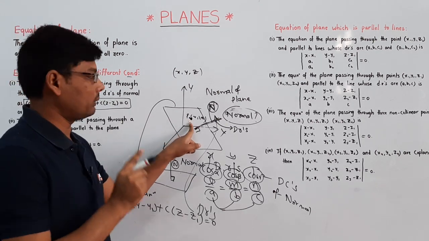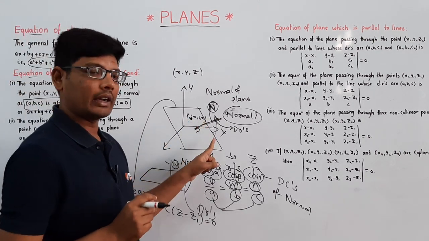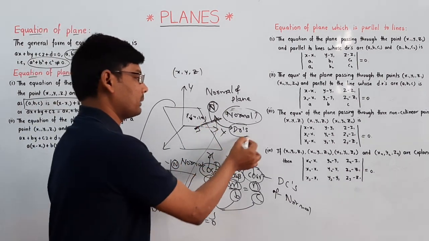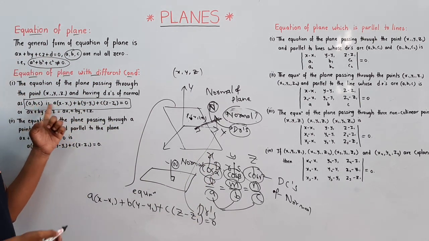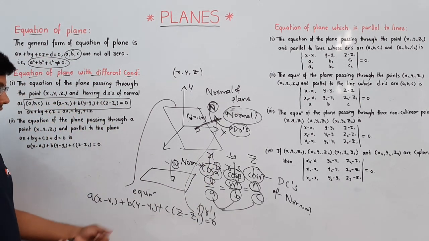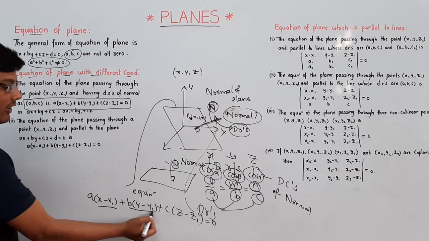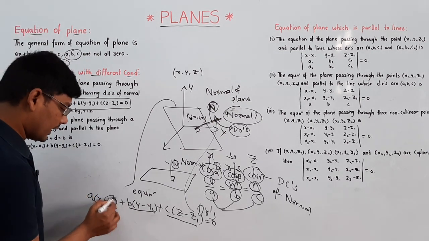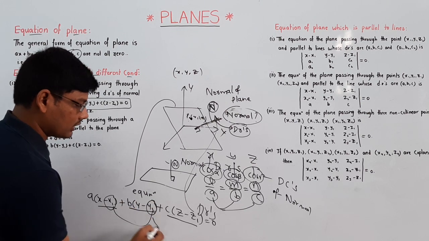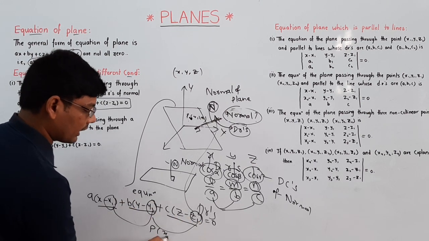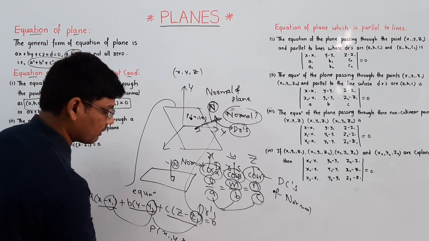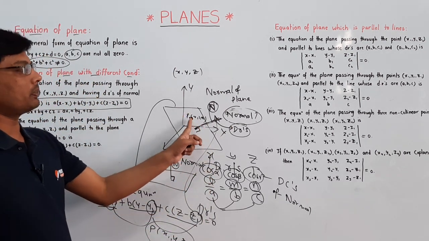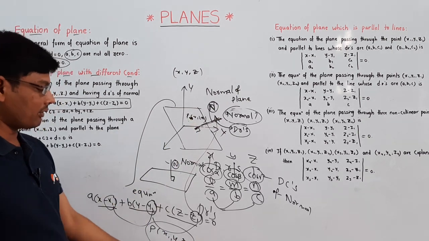Passing through the point P of x1, y1, z1, and the direction ratios of the normal of the plane are given. Then the equation of the plane is A of (x minus x1) plus B of (y minus y1) plus C of (z minus z1) is equal to 0, where x1, y1, z1 is the point P of x1, y1, z1. This is the point the plane is passing through.